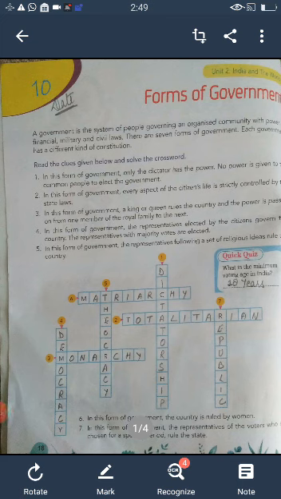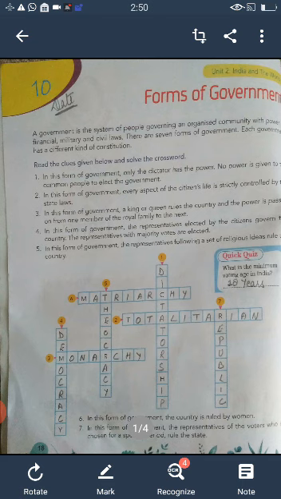Today I am going to teach you exercise number 10 from Unit 2, that is forms of government. A government is a system of people governing an organized community with power of financial, military and civil laws. There are 7 forms of government. Each government has a different kind of constitution. Read the clues given below and solve the crossword.